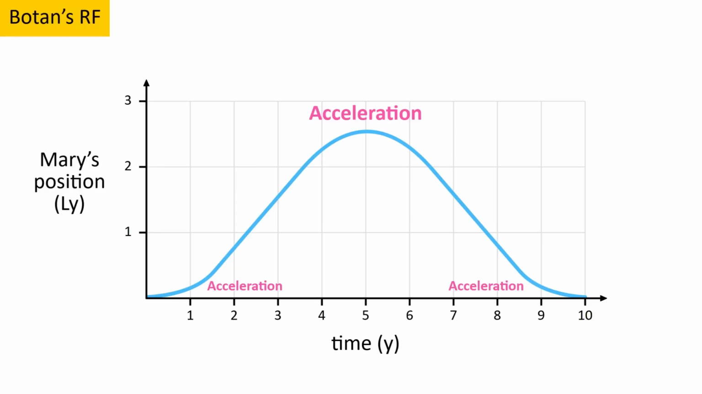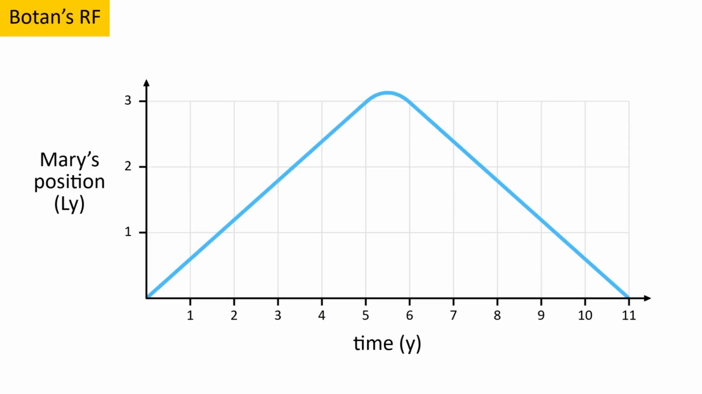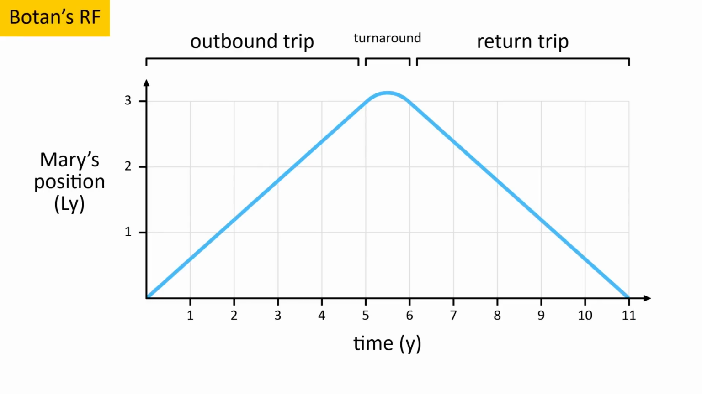Thankfully, we can eliminate these last 2 instances by simply having Mary already moving at 0.6 c and only passing by Earth instead of staying. But the acceleration to turn around can't be eliminated like this. If the turnaround takes 1 year, then the total trip will be 11 years. It consists of 3 distinct sections: the outbound trip, the return trip, and the turnaround.